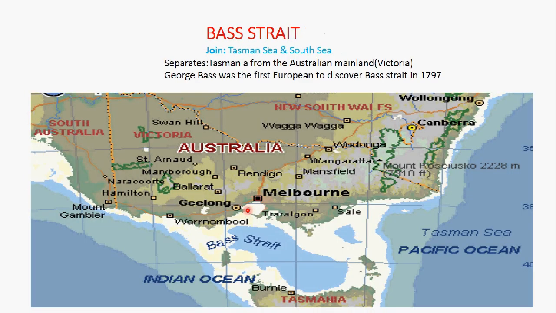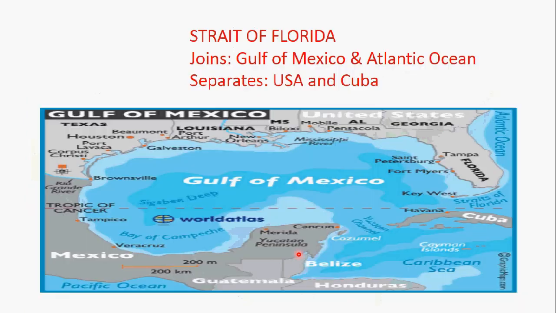Another strait is Bass Strait. It joins the Tasman Sea and the Indian Ocean. Here we see Bass Strait. Both are joined by a small strait known as Bass Strait. It separates Tasmania from the Australian mainland. Here is the Australian mainland, Victoria, and in the south of the mainland is Tasmania. So Tasmania and the mainland of Australia are separated by Bass Strait.